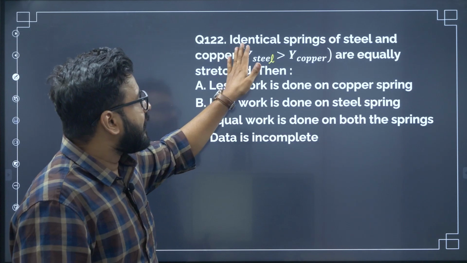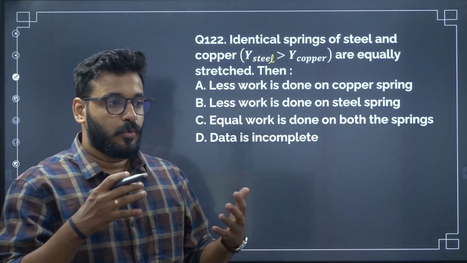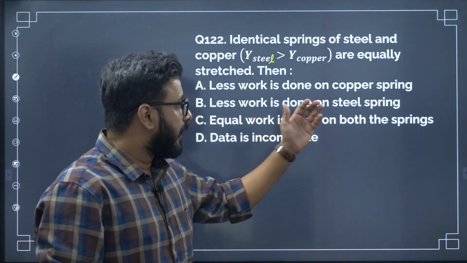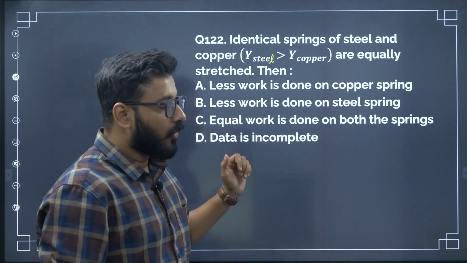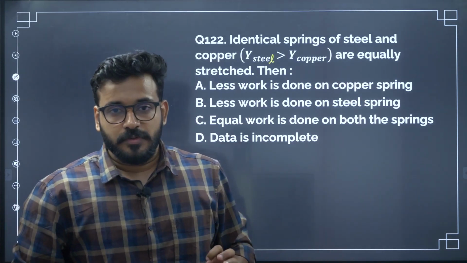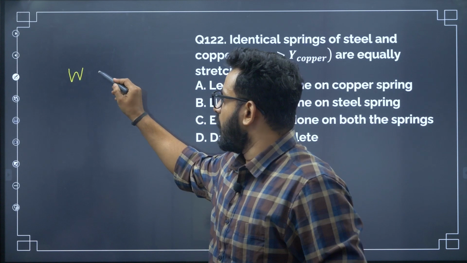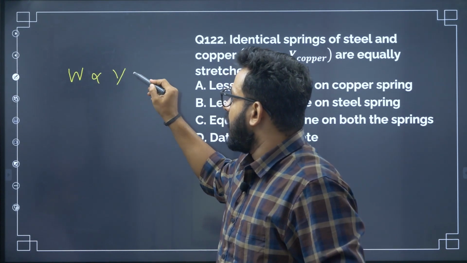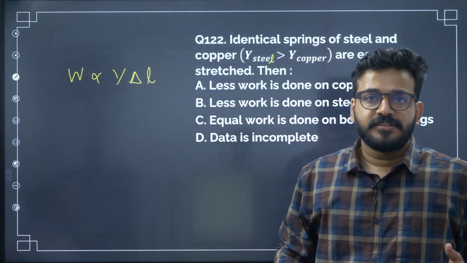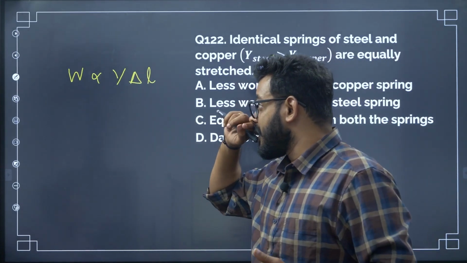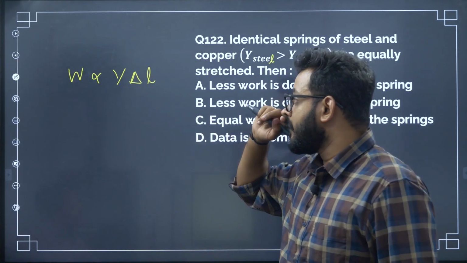And identical means their length is same, their thickness is same. Identical means they are ditto. So they both are the same dimension wise. Now that they are given the same load, which of the following is true? Talking about this, work done depends upon Young's modulus and the strain, correct? We even have the force component here, so the load applied comes in as well.